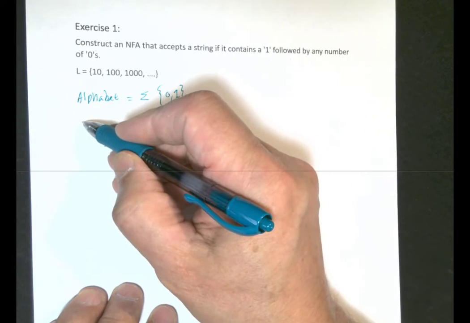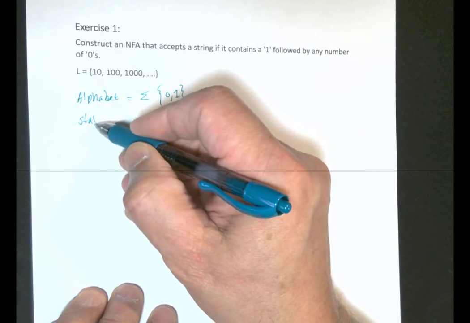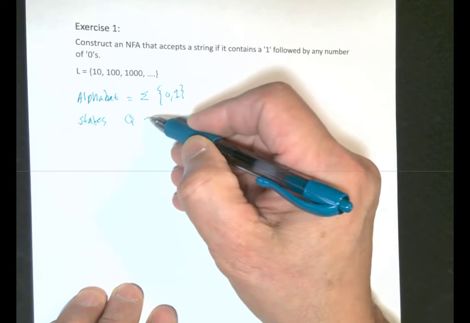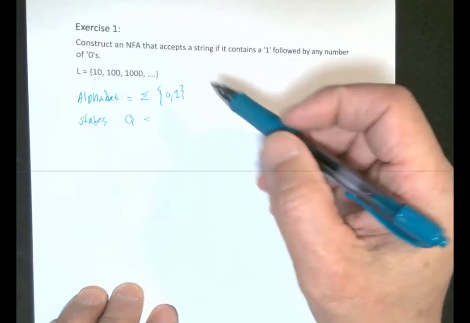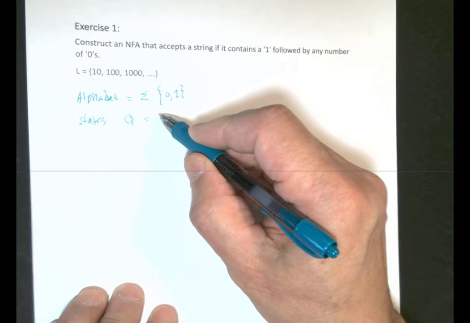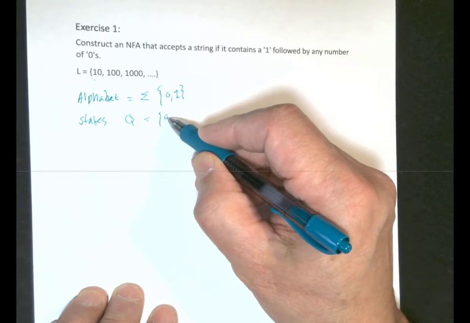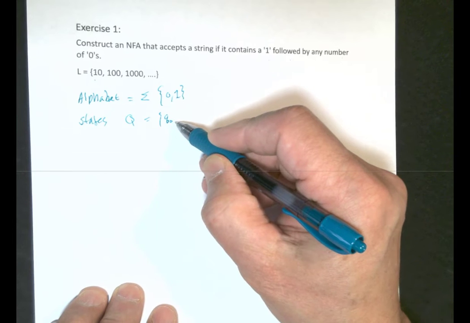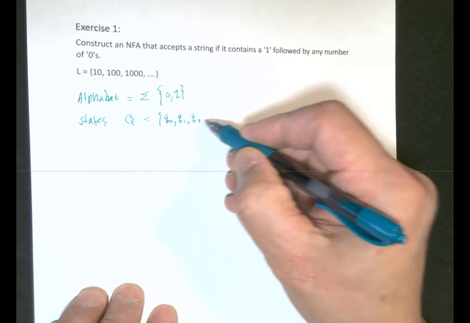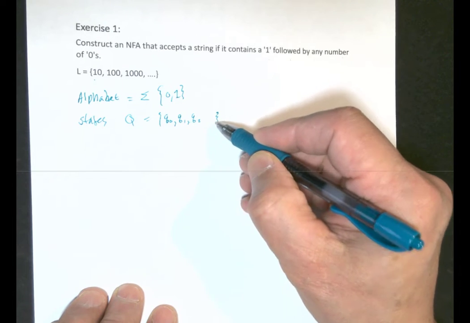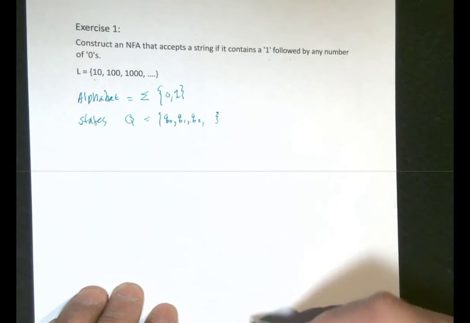And then the states, Q. If we have at least 2, then the states will be Q0, Q1, and Q2. I'll leave a little space like that for a minute.